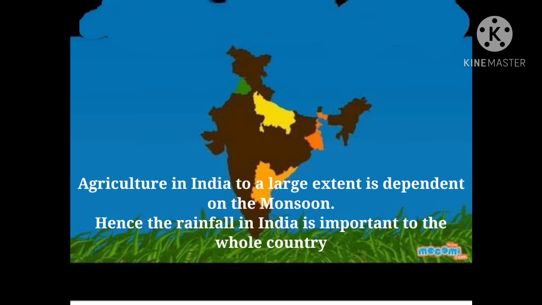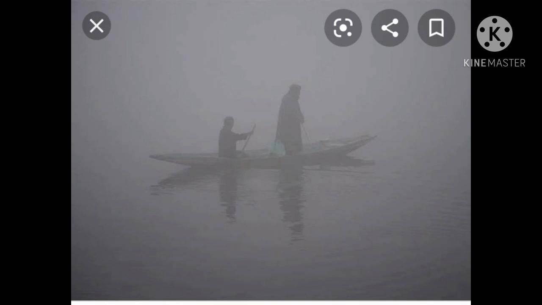Now, India is mostly dependent on agriculture. Agriculture in India to a large extent is dependent on the monsoon. Hence, the rainfall in India is important to the whole country. A good rainfall at the right time increases crop production, while untimely rain can cause damage to the crops. The rainfall in India is quite erratic.